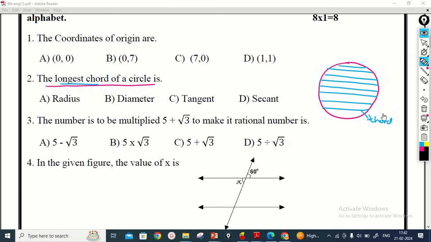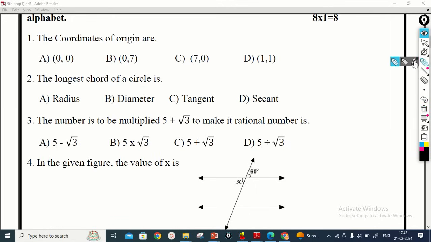So you observe here the longest chord is in the middle of the circle, that is, it passes through the center of the circle. The longest chord that passes through the center of the circle is called the diameter of the circle. So therefore the longest chord is called the diameter. Option B is the correct answer. Then we move on to the third question.